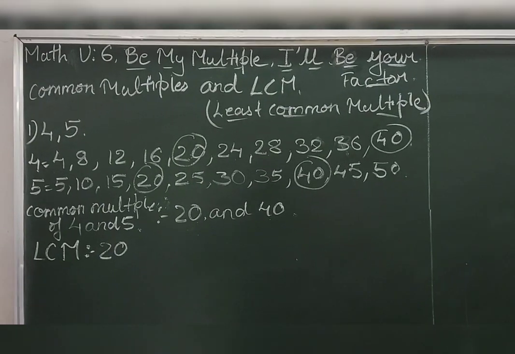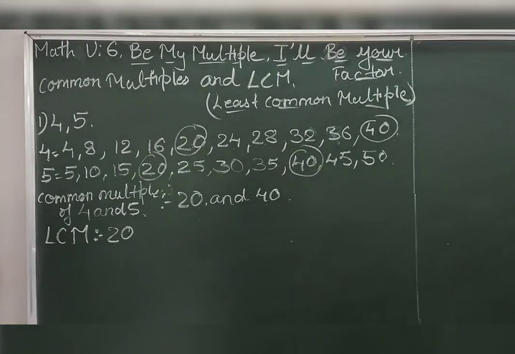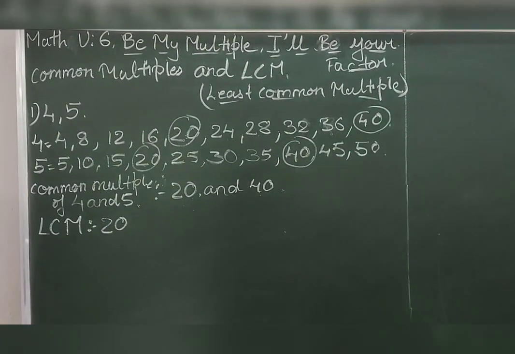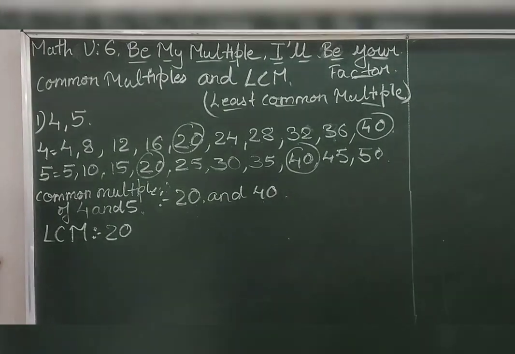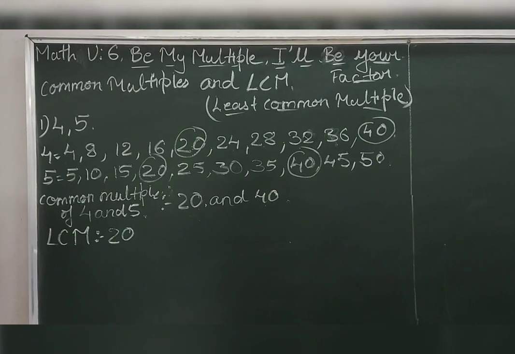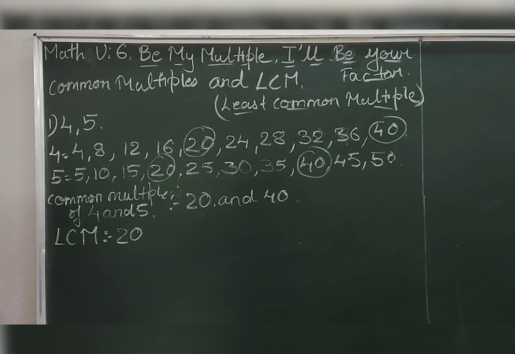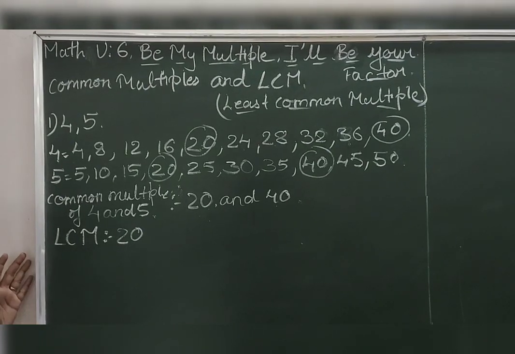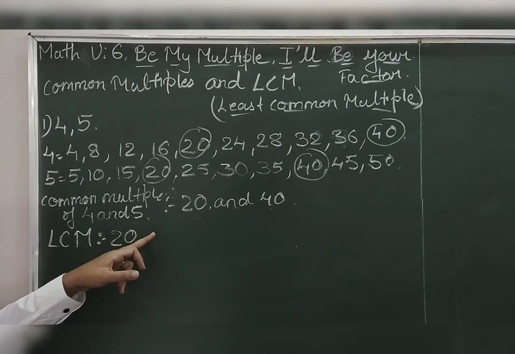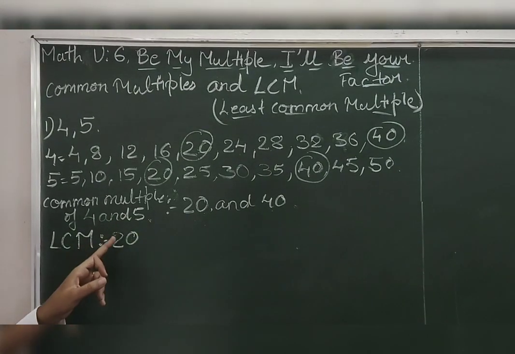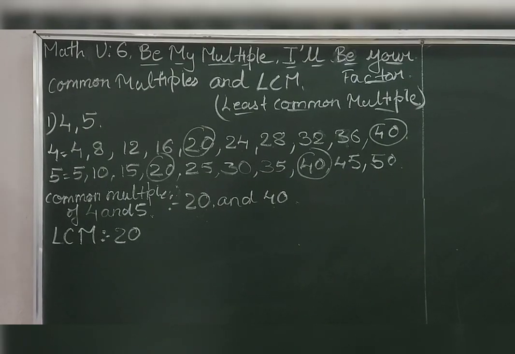Understood, students? Here we have found the LCM by the listing the common multiples method, where we are first supposed to list the multiples of the given numbers, then find out the common multiples, and then from the common multiples find out the least multiple, means LCM.